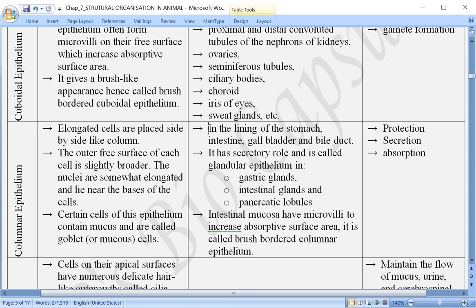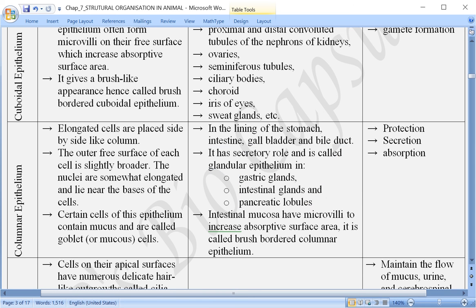Coming to the location, where it is located. It is located in the lining of the stomach, that is, the inner wall of the stomach, in the wall of the intestine, gallbladder, and bile duct, all of which are related to the digestive system. Then it has a secretory role over here, and because of that it is called glandular epithelium, which I am going to discuss as a separate topic at the end.